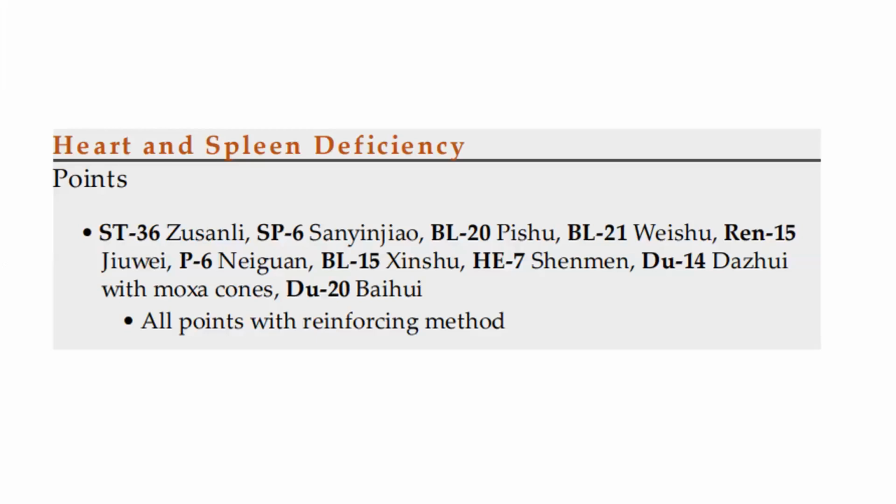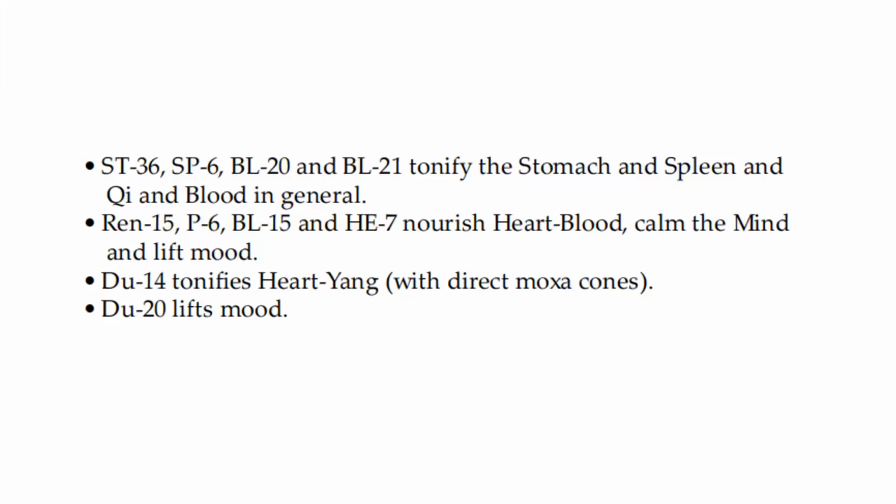For the points of the heart and spleen deficiency, we use stomach 36, spleen 6, bladder 20, bladder 21, REN 15, pericardium 6, bladder 15, heart 7, DU 14, DU 20. All points with reinforcing method.